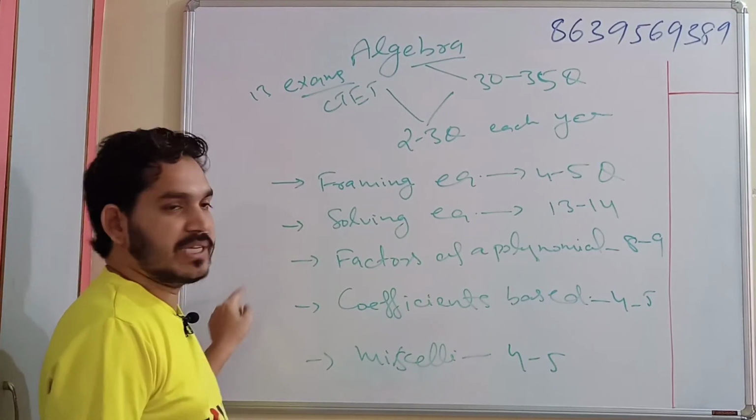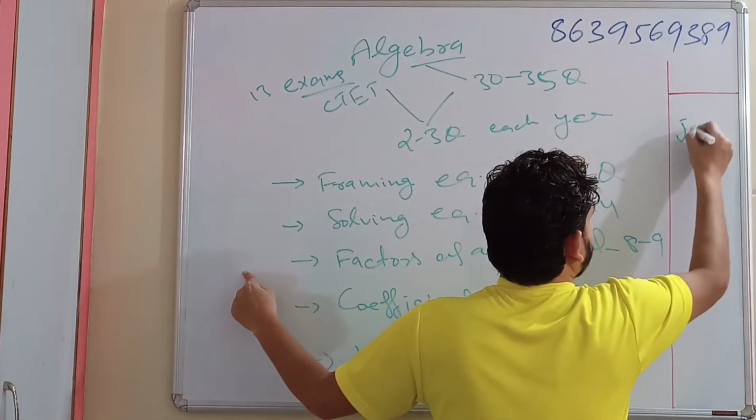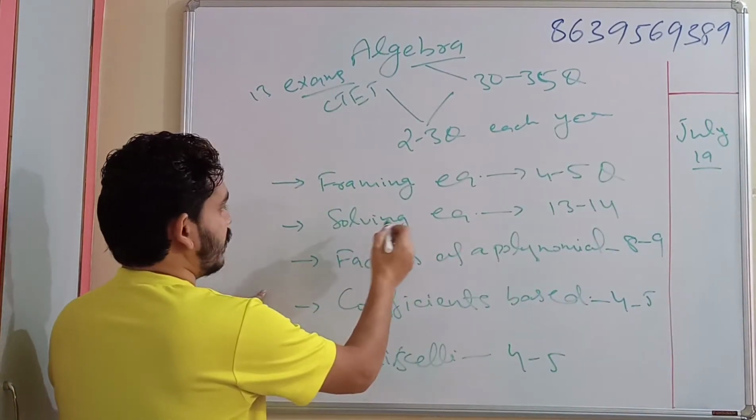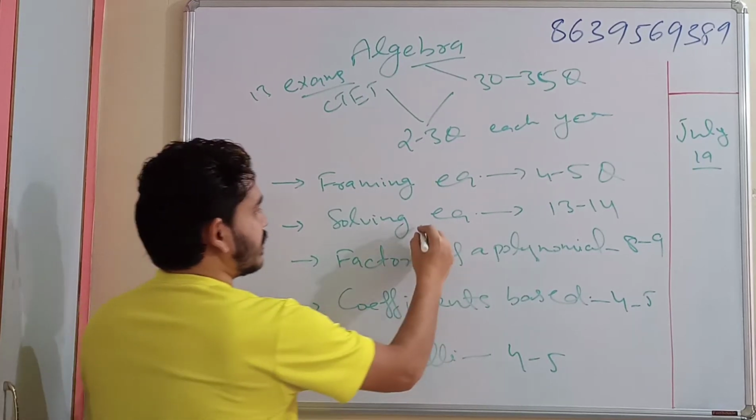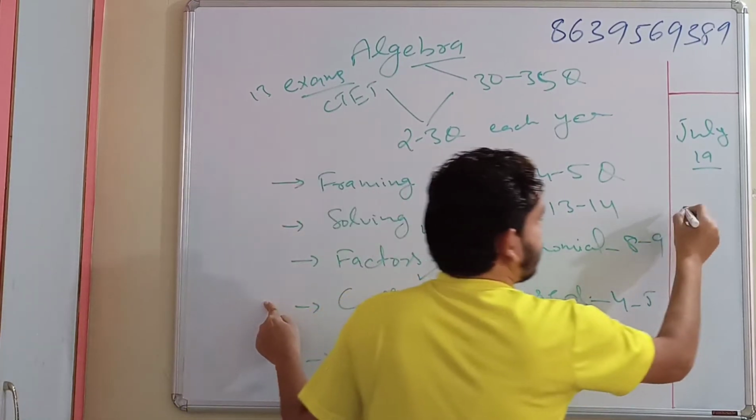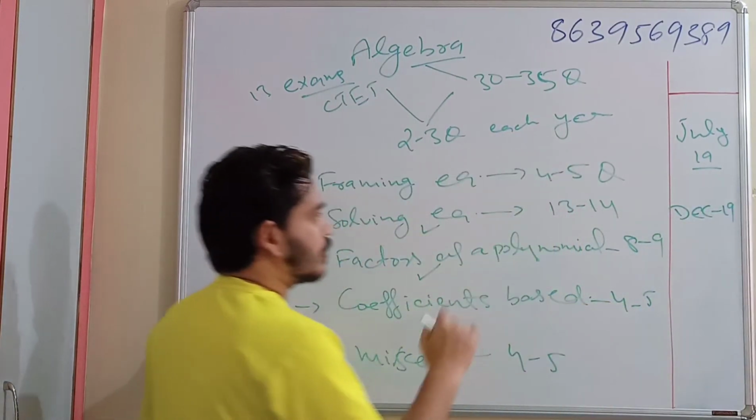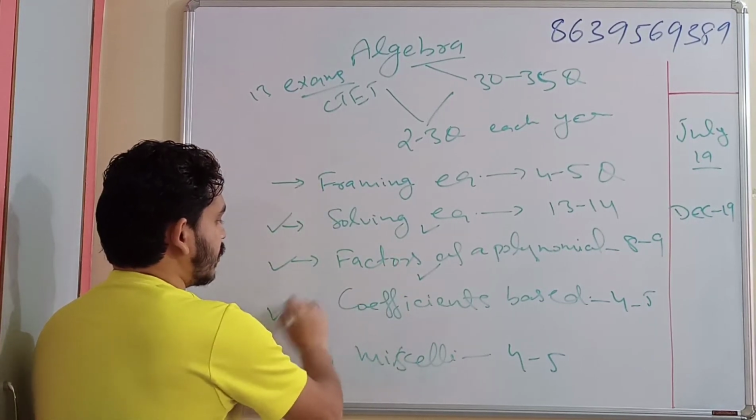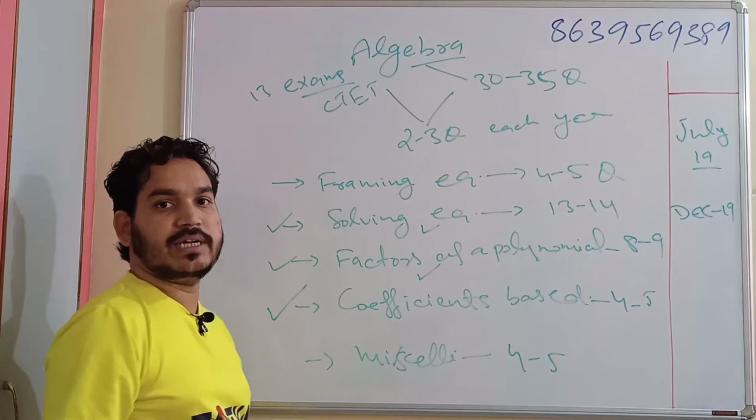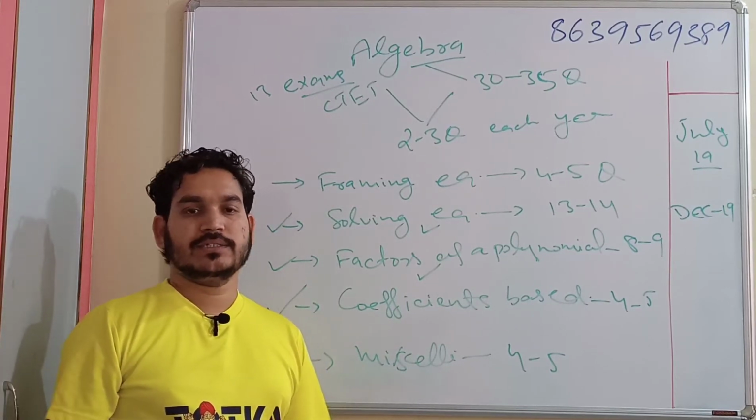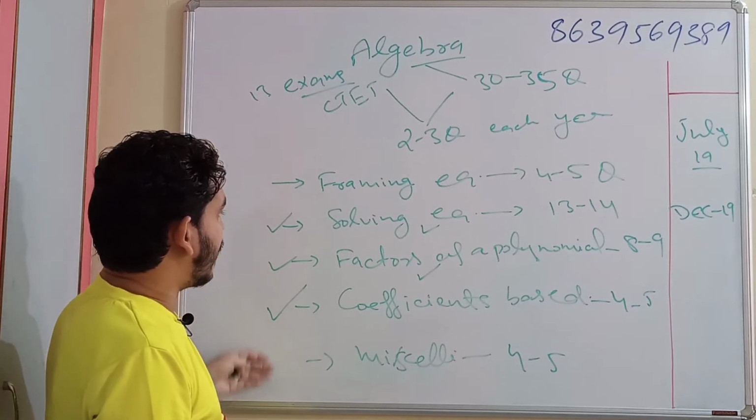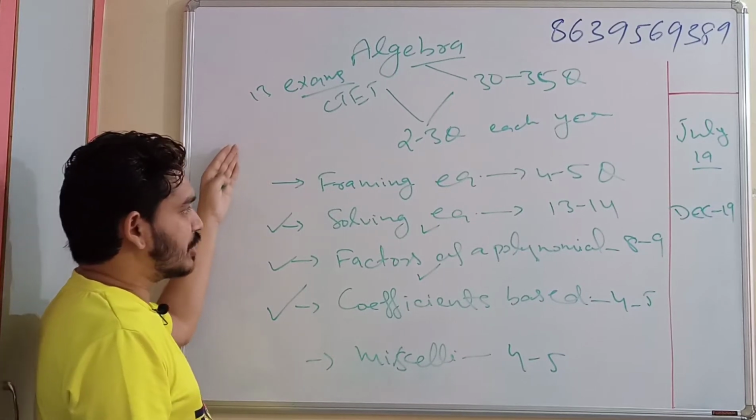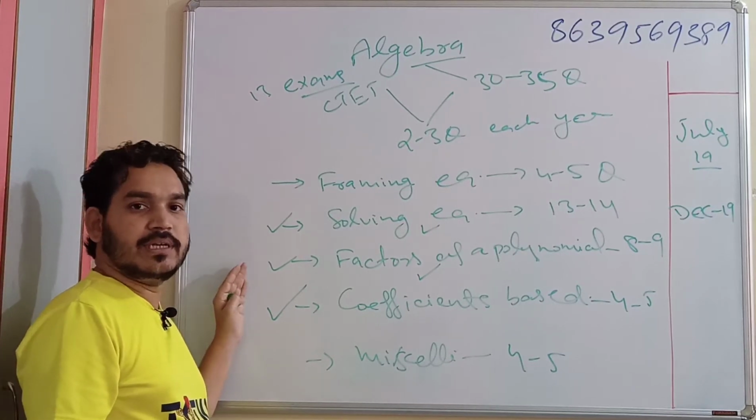You can see this by the fact that in July 19, 2 questions had come, and one was based on factor, whereas one was solving part. Again, December 19, 3 questions have been asked. One was based on factor, another was based on solving, and one was coefficient based. So at least 2 to 3 questions have been asked from this chapter, revolving around these 4 to 5 topics. There are many other topics also, but these are the most important topics that questions have been coming from so far.